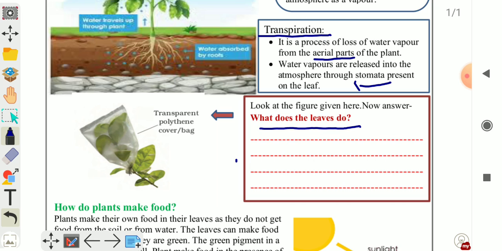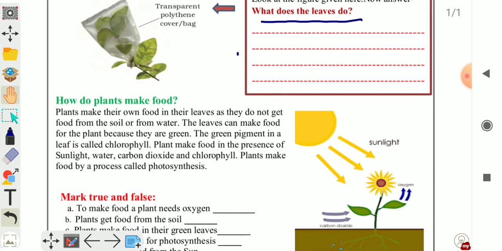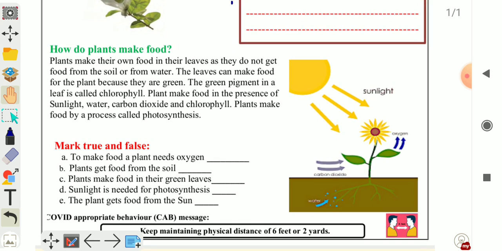Now how do plants make their food? Plants make their own food in their leaves. It means they don't get food from the soil or water. They make their own food in the leaves. They do not get food from the soil or from water. The leaves of the plant make food for the plant. But why do the leaves make food?